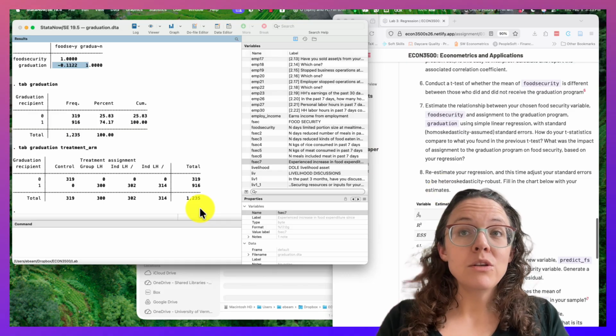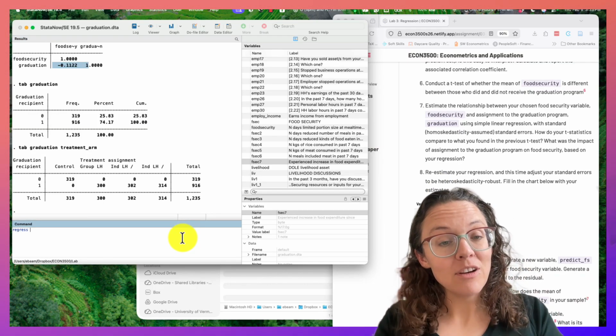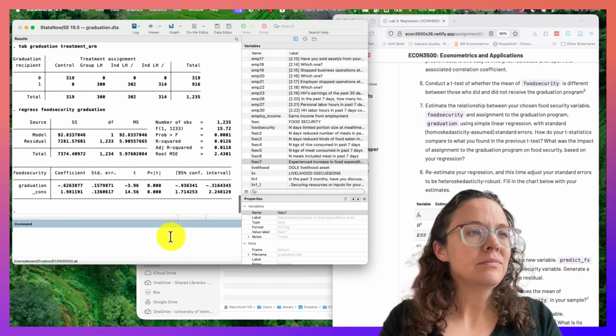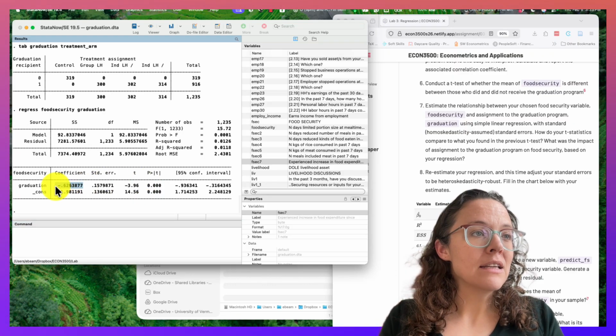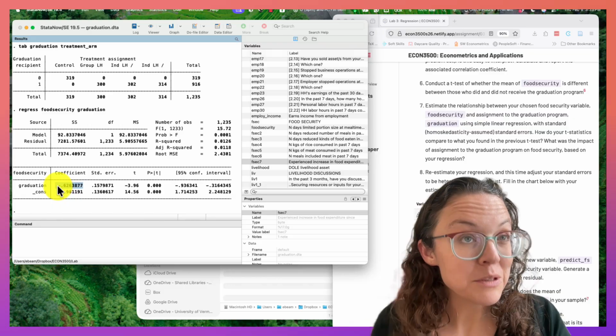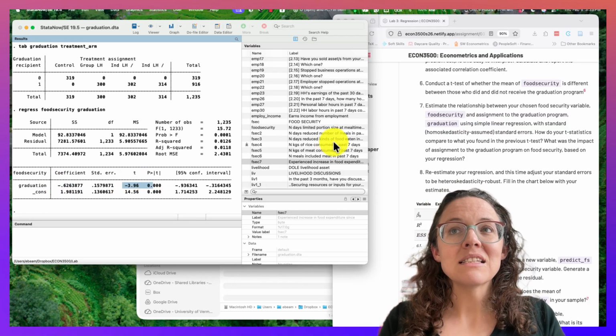So then we might use simple linear regression. And our dependent variable here is the outcome, right? And the independent variable is graduation. And now what we have is an actual coefficient. What this means is for you to figure out, but we can enjoy it here. And we have some t-statistics.